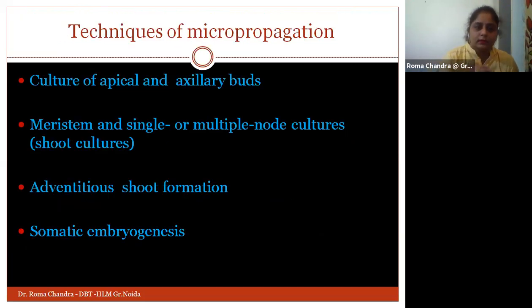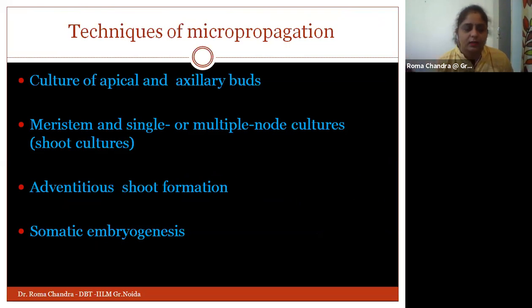Okay, the moment we have seen this, we understand that our plant is ready and we can move it to the geographical locations. So while going through the techniques of micropropagation, as I told you, we can pick up the explants.